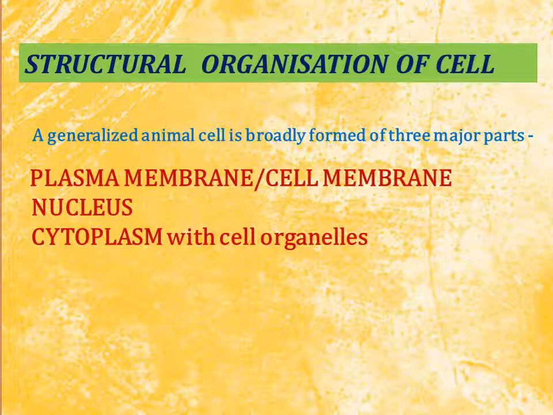But have you ever thought about whether the cell alone is responsible for performing all those different functions, or whether there are different components present inside the cell responsible for those functions?